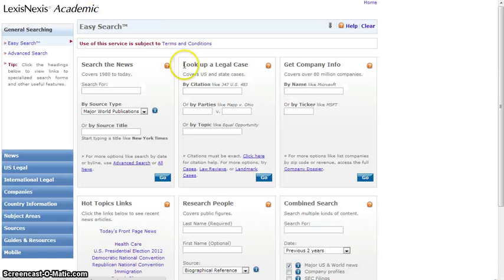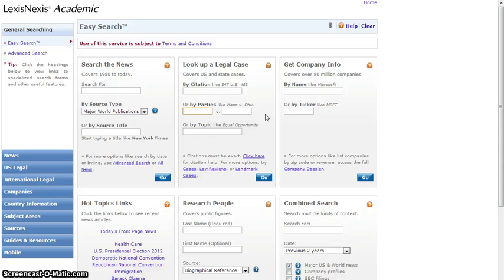If we return to our home page, we can begin to look up legal cases. You can search either by the exact citation name if you know it, the people involved in a lawsuit, or by topic. And this will give you several court cases that involve a specific topic. You can search state or federal cases. Supreme Court cases from 1970 on are included in this database.